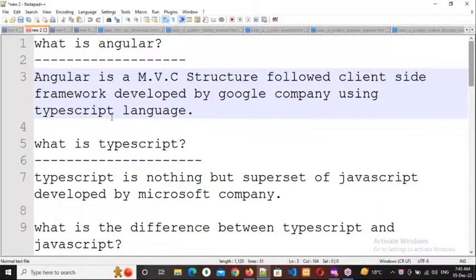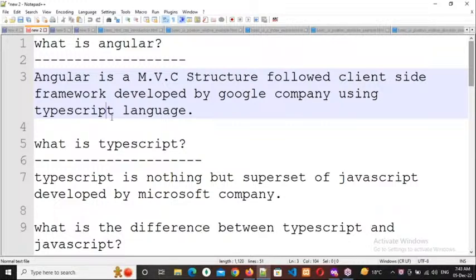The Microsoft people developed TypeScript only. Okay, but I am interested in TypeScript. I have converted it, I have customized that TypeScript in my own way, and I have named it Angular. So who is the owner? Who developed Angular directly? He is the owner. Okay, so Google is the owner for Angular, directly, not Microsoft. Microsoft is the owner for TypeScript.